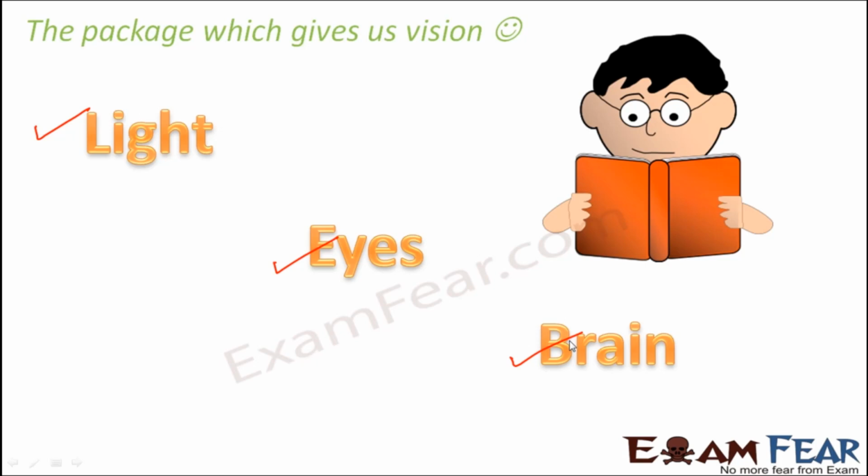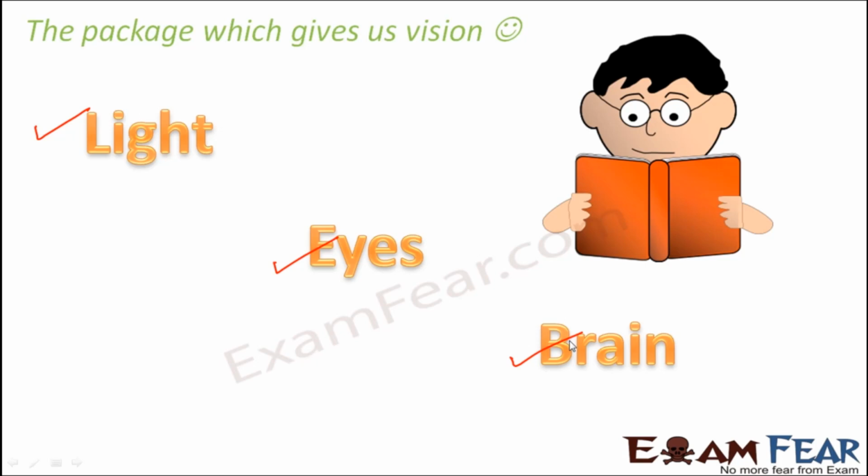Now you might say, okay, if light is present and if our eyes are functioning well, we should be able to see. So where is the role of the brain? Now, the brain helps us to interpret what we are seeing. For example, if I am looking at a tree, how do I know that the object I am looking at is a tree? Who helps me to identify that this is a tree? That identification, that interpretation is done by the brain. Eyes only help us to see that particular object, but we don't know what that object is, whether it is a tree or a house or an animal. That interpretation part is done by the brain.